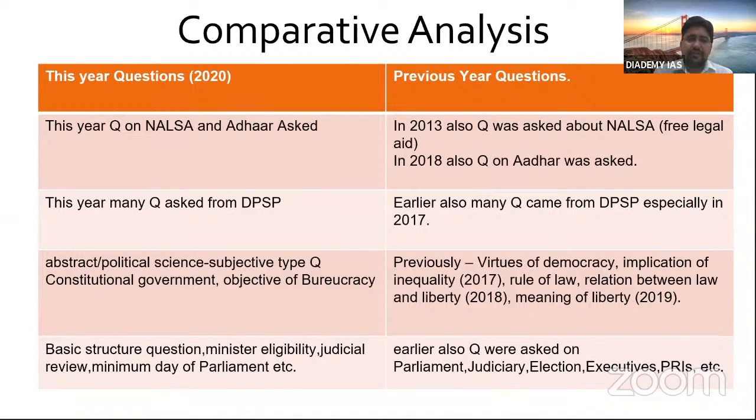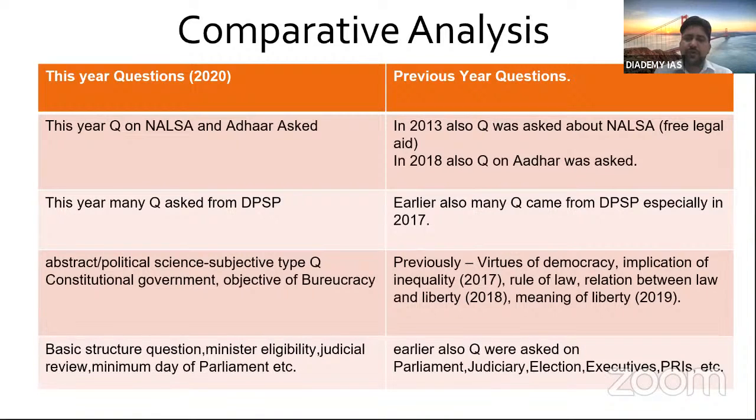option, and they will check your confidence also, because they will check your common sense also, because everything you cannot read. So we have discussed these things in our earlier classes. This year also we will discuss these things to check your understanding, your ability to link those things, because you cannot read everything, but based on your common sense and judgment you can do. And I will tell you how you can crack such types of questions which come out of the box, or which you may not have read.